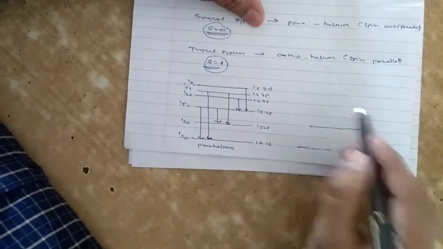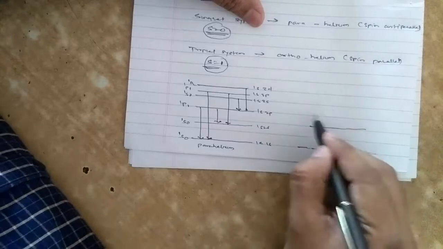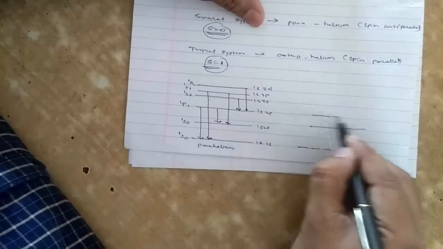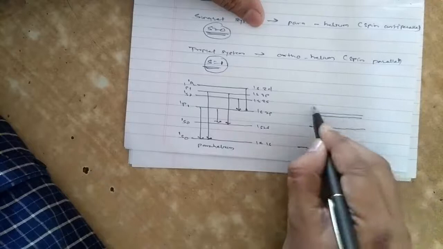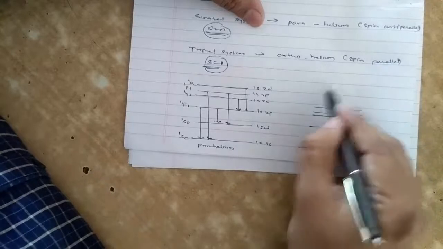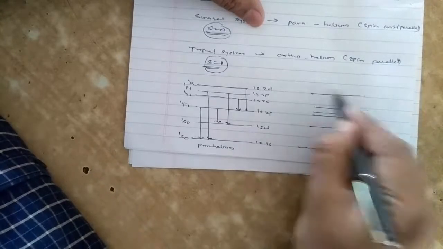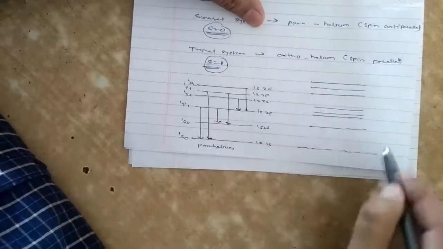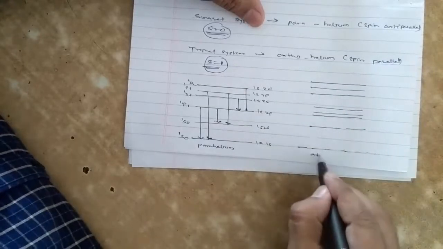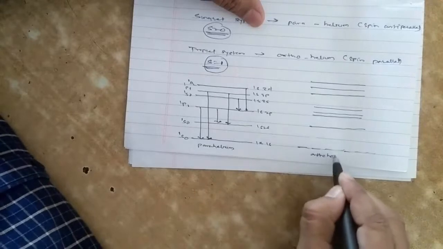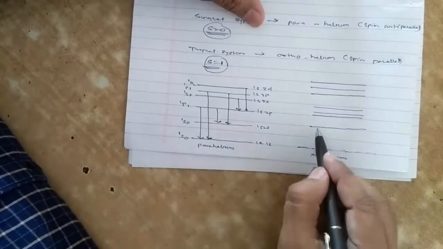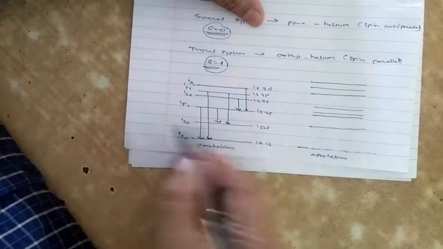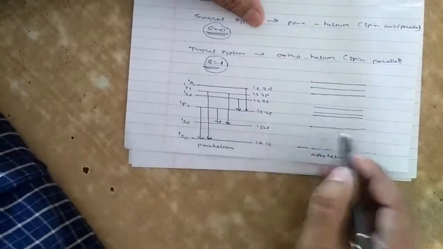This is the diagram of orthohelium. These are the levels. The same transitions apply.